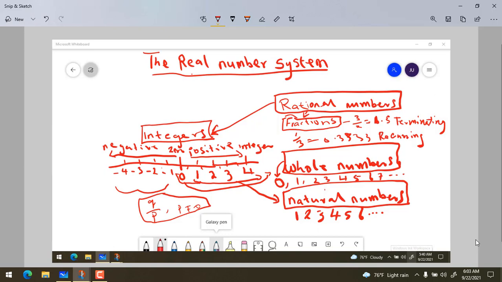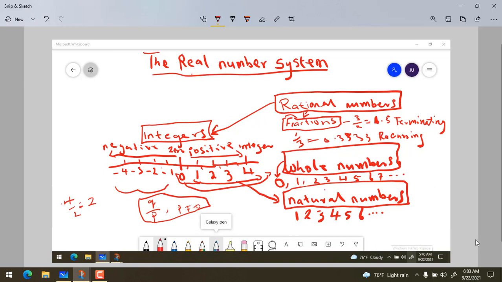So you can write every rational number like this. For example, you can write 2 as 4 over 2, which is equal to 2. So 2 is an integer, but we can write it as this, where our Q is 4, our P is 2. This is the general definition for rational numbers: all numbers that you can write as Q divided by P, where the denominator P is never equal to 0.